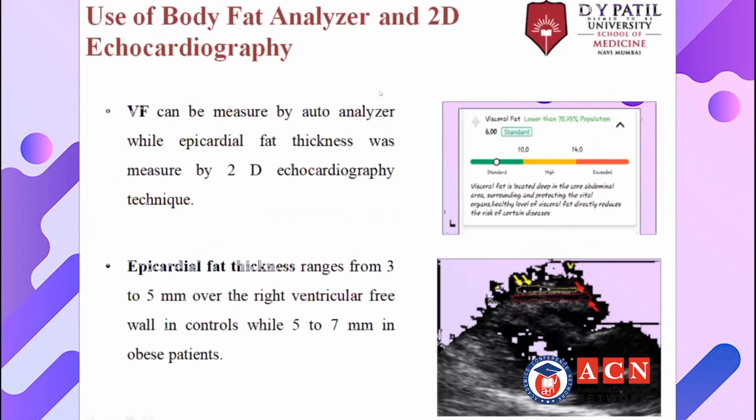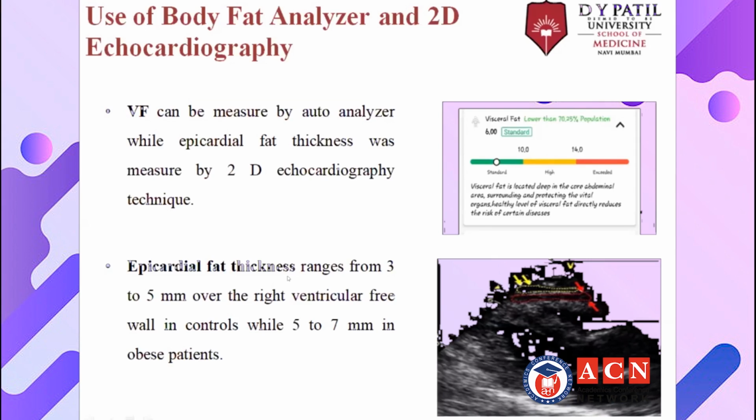With the help of this, we can find out the thickness in percentage. Here the percentage has been given. The green indicates that if it is between 1 to 10 units, the visceral fat is in normal condition, and if it exceeds, it indicates that there might be obesity, and because of this there will be CAD, that is coronary artery disease.